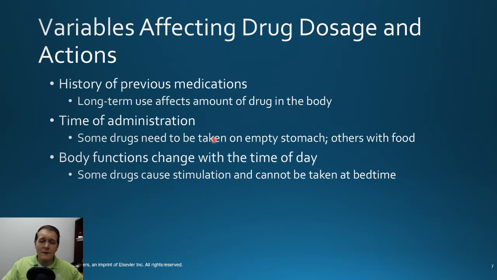Other variables that can affect how our drugs are going to work here is, one, going to be their history of previous medications, right? Sometimes when you have a lot of body buildup of some of these medications here, you can find that you can't just switch over from one drug to another because the body still is holding on to a lot of that. Sometimes what you have to do is, as one drug is leaving the body, you slowly taper up the dose of another drug to account for that. That prevents you from having too much of both of the drugs around, causing a lot of toxicity there. So it's something to consider depending on the half-life of the drug.